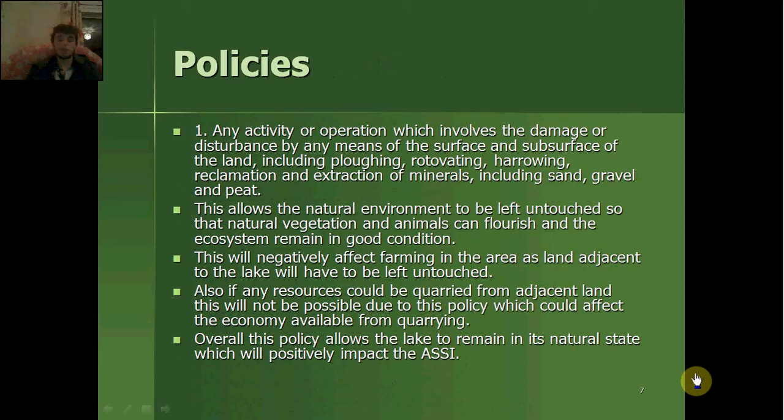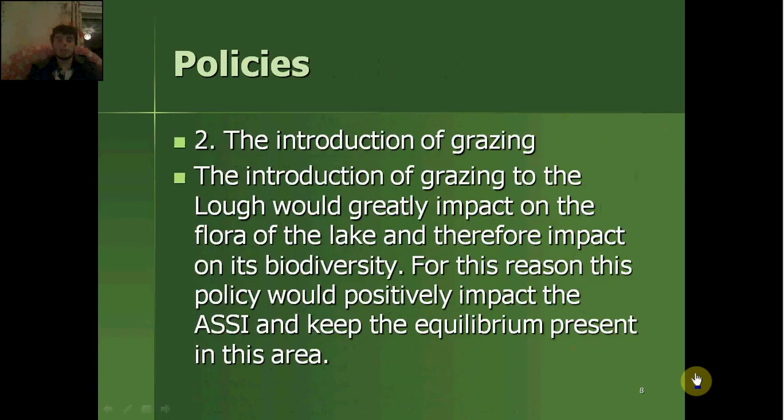This will negatively affect farming in there, as land adjacent to the lake will have to be left untouched. Also, if any resources could be quarried from adjacent land, this will not be possible due to this policy, which could affect the economy available from quarrying. Overall, this policy allows the lake to remain in its natural state, which will positively impact the ASSI.